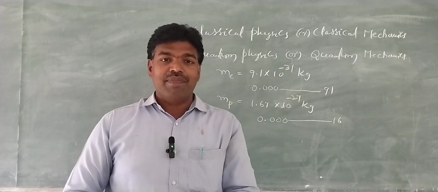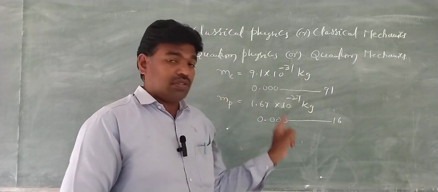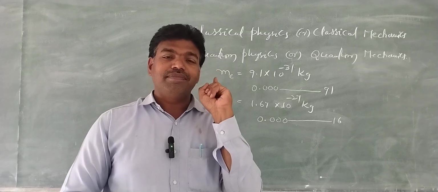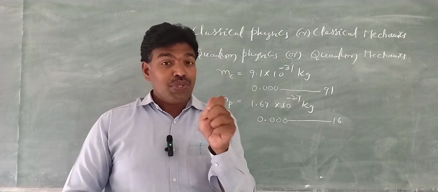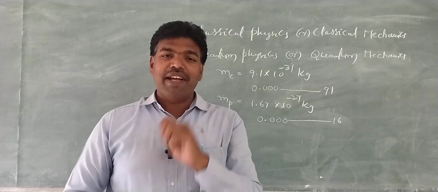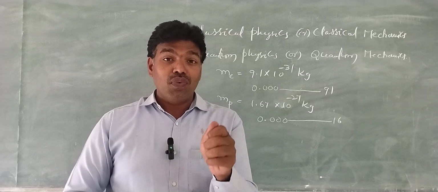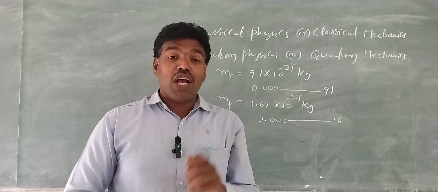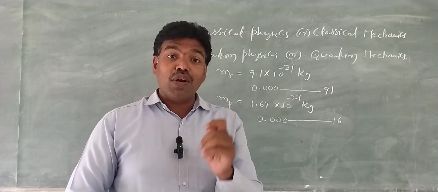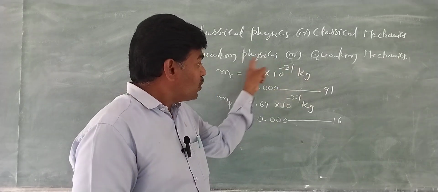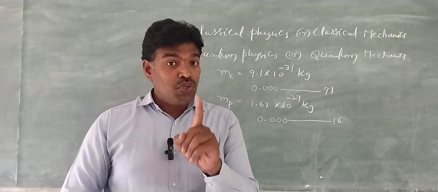Like light, these microparticles too have dual nature. Do you know which experiment, or which concept, or which hypothesis concludes that these microparticles have dual nature?